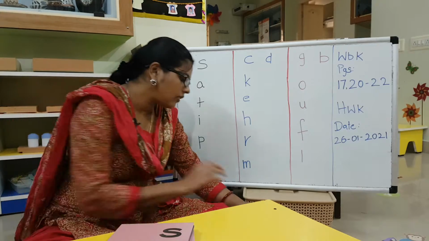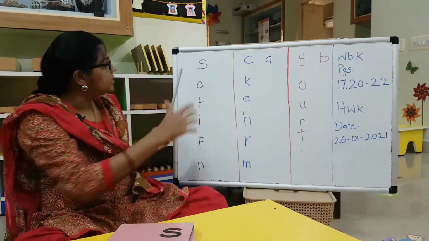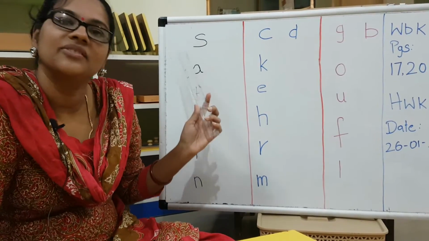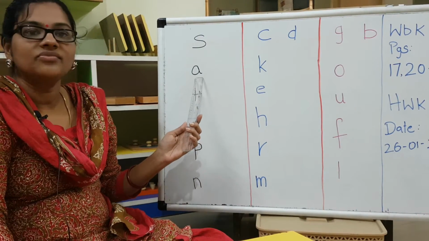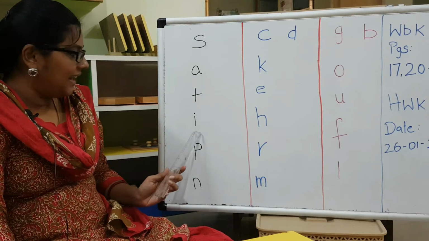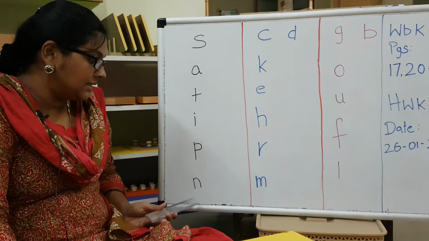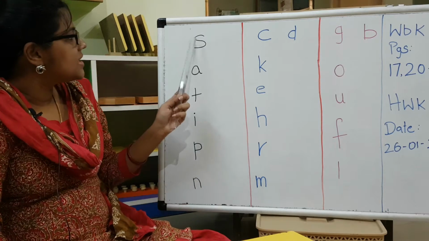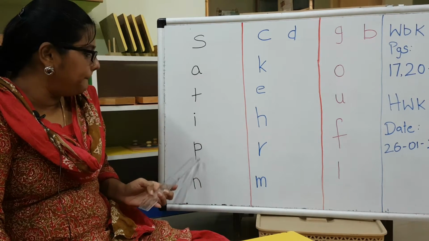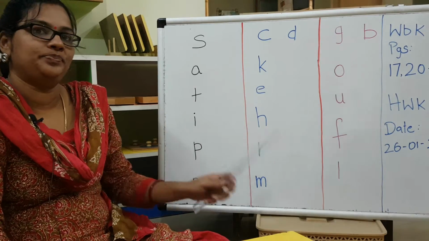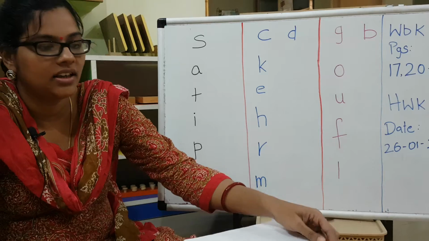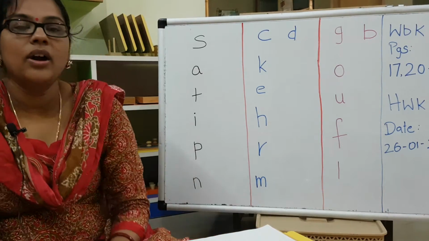Okay, first, what is this? Very good. A, t, i, p, n. A, t, i, p, n. Okay. What all the words that we see? Did we see? You have